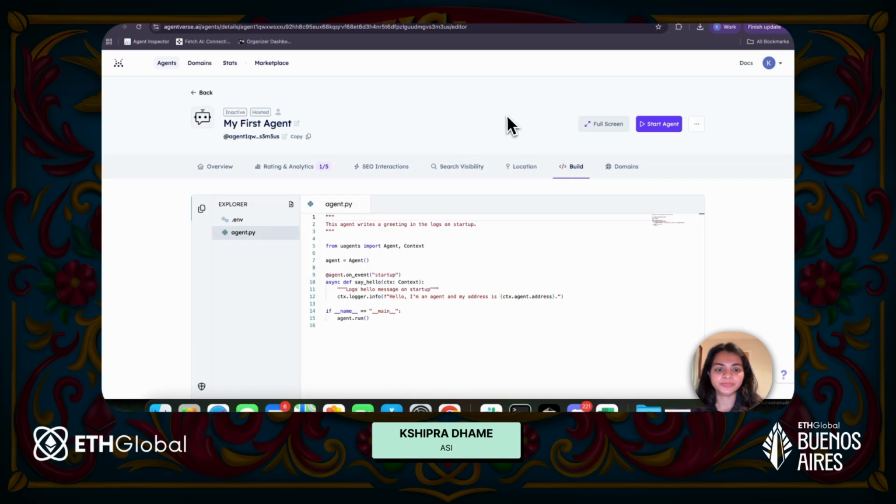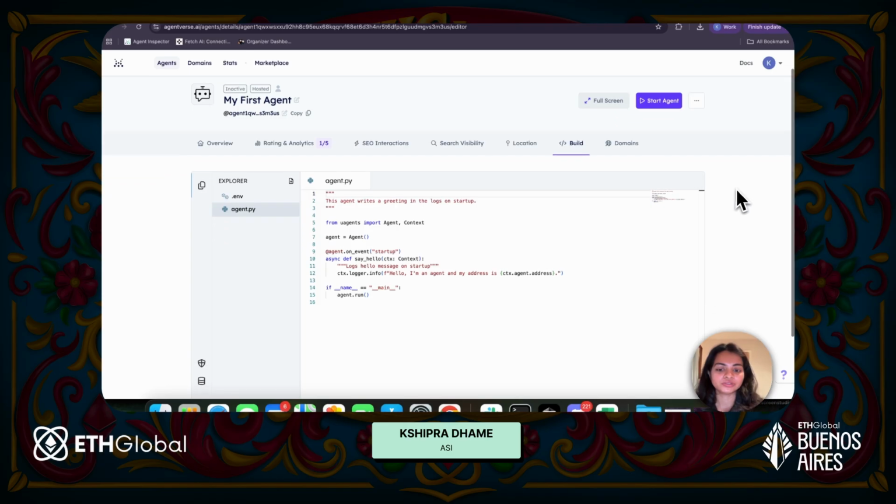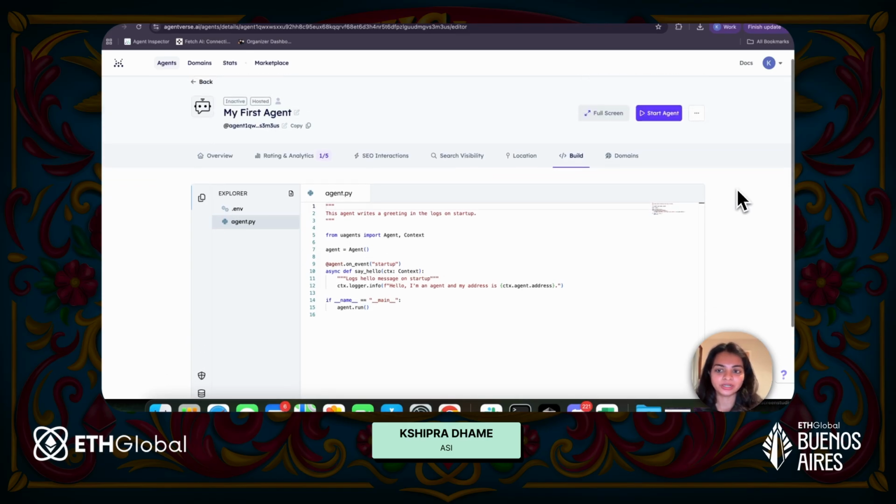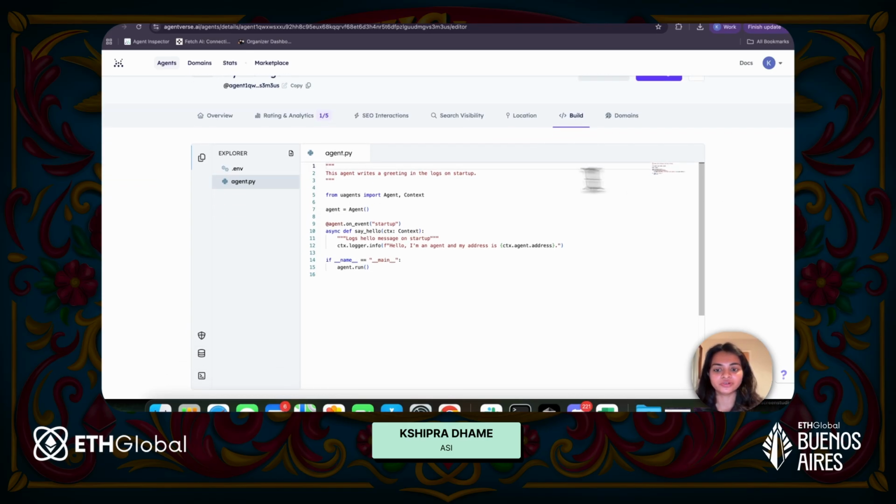Now let's go ahead, take a look at the build. So there are different sections, and I will be talking about each one of these as we go ahead in this workshop. So first and foremost, how do you build your agent? Like I mentioned, for building your agents, you can use the uAgents library. So from uAgents, I will be importing two classes. One is agent and the other is context. So first, we will be initializing the agent, and then the agent can have multiple handlers.